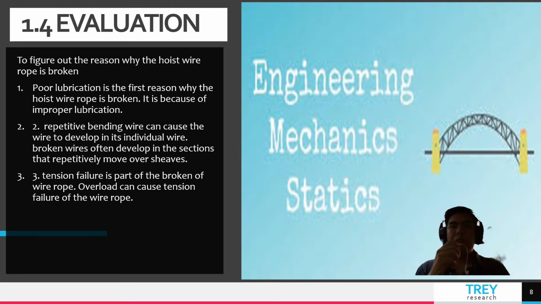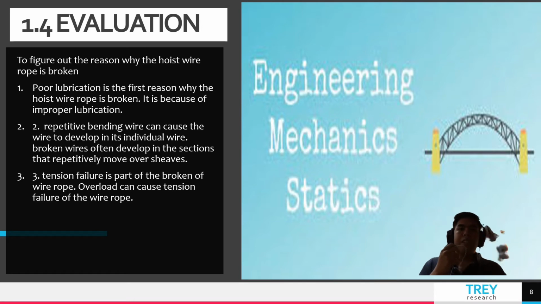I'm going to present about the evaluation to figure out the reasons why the hoist wire rope is broken. Firstly, poor lubrication is the first reason why the hoist wire rope is broken, and it is because of improper lubrication. Broken wires do not usually show evidence of tension, abrasion, and fatigue. Damage to the interior of the rope is also extremely difficult to determine. Corrosion or poor lubricant is one of the most dangerous causes of rope deterioration.